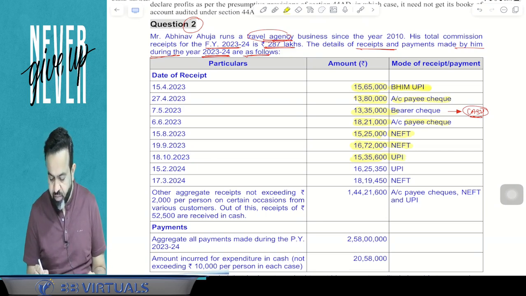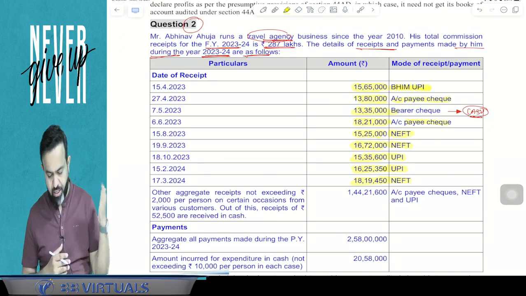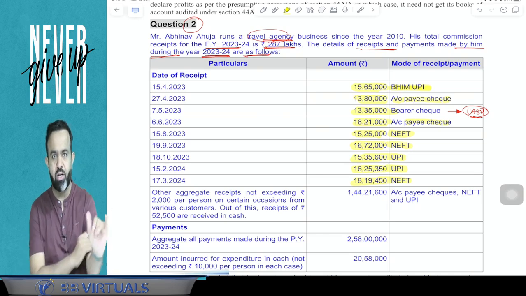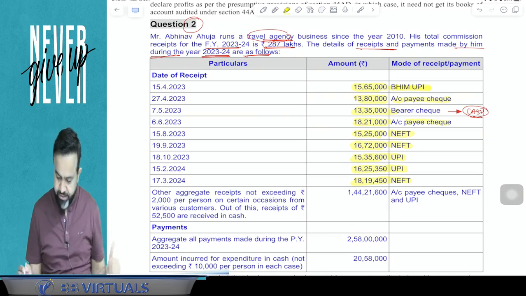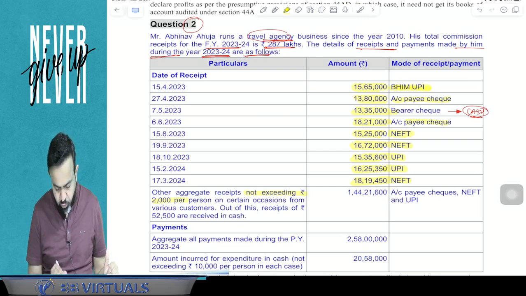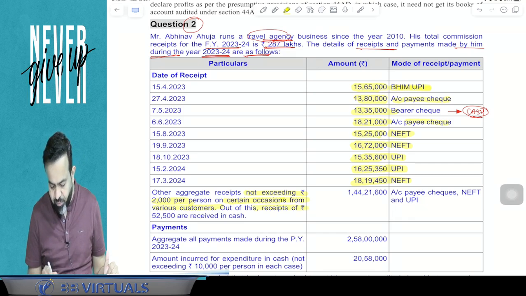1535,600 is a UPI. 1625,350 is a UPI, and 1819,450 is also NEFT. So this is account payee cheque only. Account payee cheque or account payee demand draft or any mode of electronic clearing system. Now other aggregate receipt not exceeding 2,000 per person on a certain occasion from the various customers. Out of this receipt, 52,500 is received in cash.